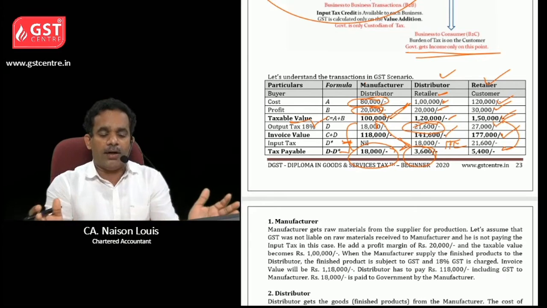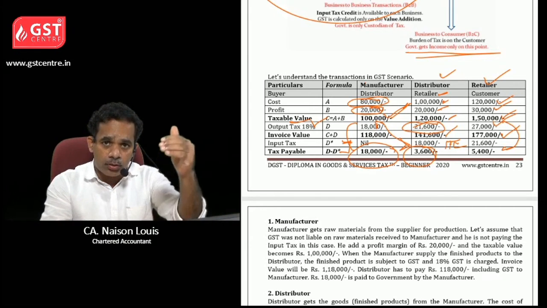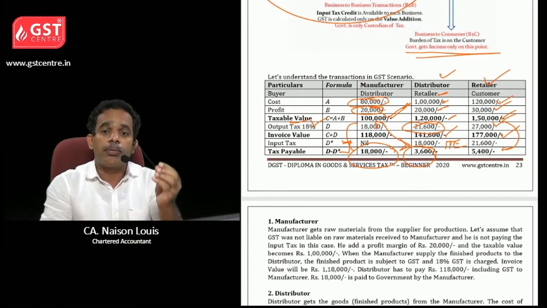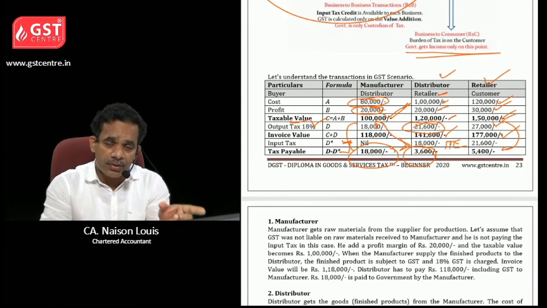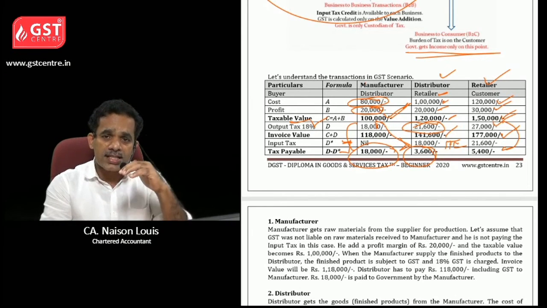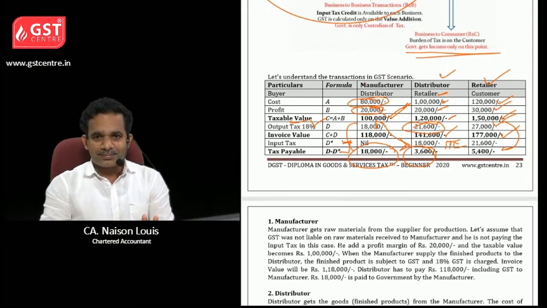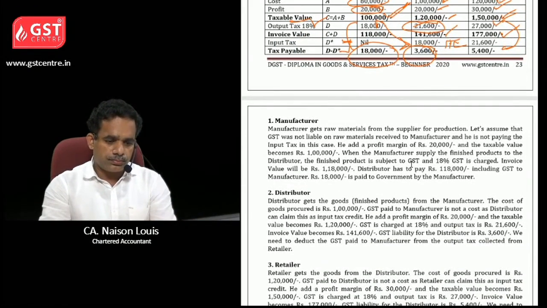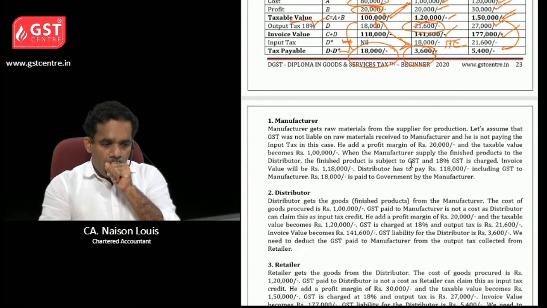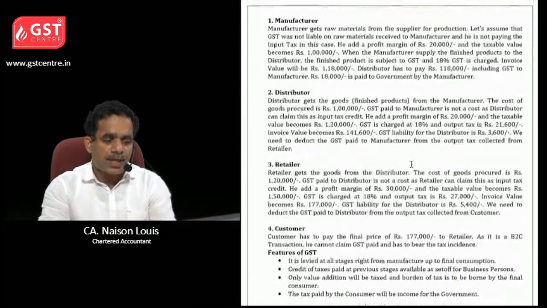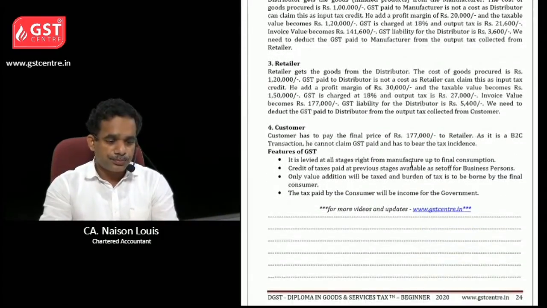So the formula for tax liability is output tax minus input tax. What is output tax? Output tax means tax collected from the customer. What is input tax? Input tax means tax paid to the supplier. Okay, that is how GST works. So I have given a brief explanation about these transactions. You can read it.